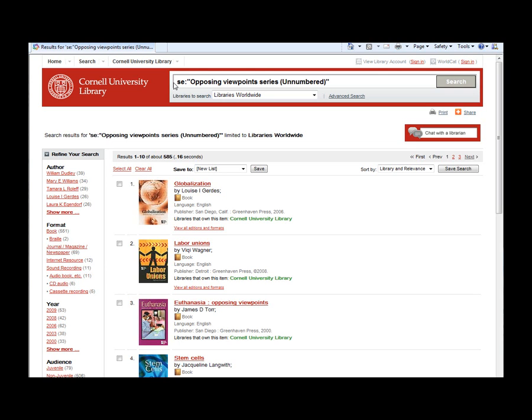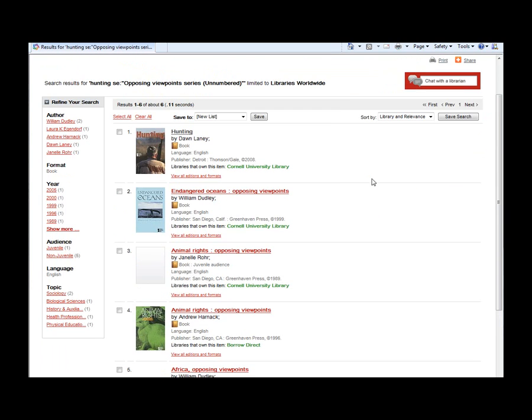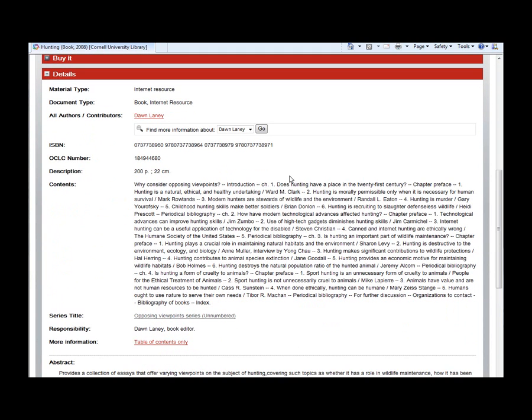But I think an easier way to do it is just to go up to the top into the search bar and type in your search. Again, I can't find much on car sharing, but with a hunting topic, I type this in, and you'd be surprised at what's available. In this case, for hunting, there are actually 6 volumes available on related topics. And in this case, I will pick hunting. And if I scroll down, it will show you the range of what's available, both pro and con, on the topic.